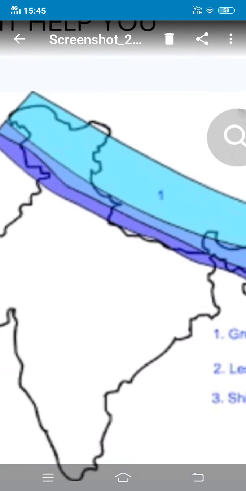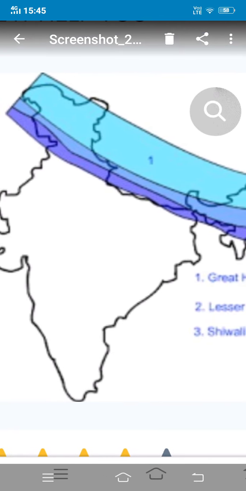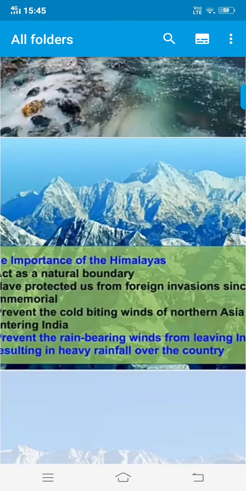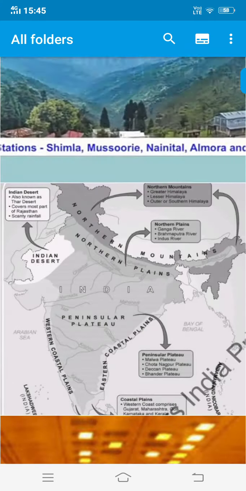This range is called Pir Panjal range. The same range is called Pir Panjal if you go to Jammu and Kashmir, and the longest railway tunnel of India is built across this range. If you would like to see how the tunnel looks, here is the tunnel, children. See, this is the tunnel. So long tunnel is built across this range. It also has many passes like Banial Pass, and as I told, it has even beautiful grasslands.